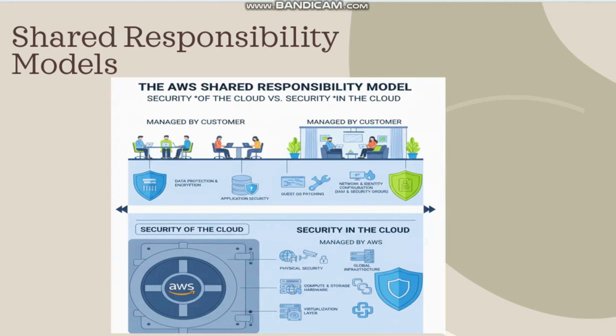And the services which are managed by the customer are user access, configuring security groups and firewalls, and updating the application. So these are the services managed by the customer. Here, the responsibility is shared between both AWS and the customer. So that's why it's called shared responsibility model.